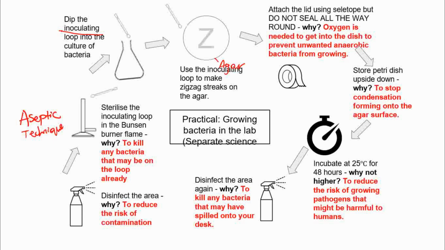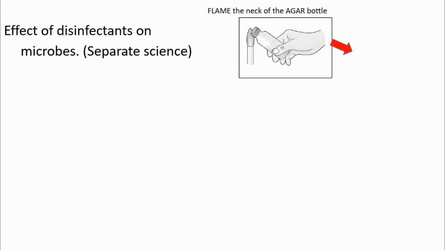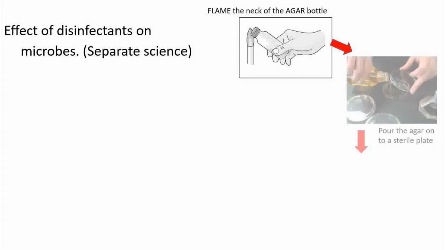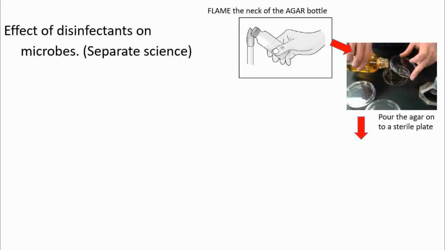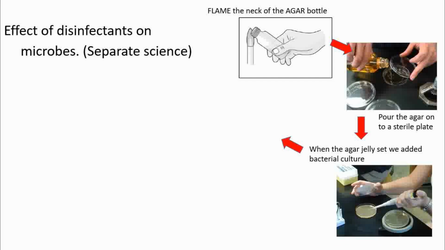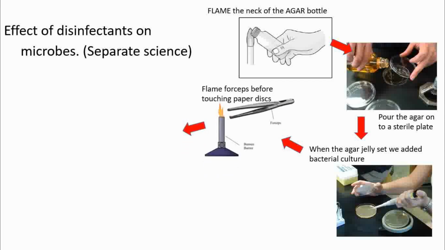Now, after you've prepared your bacteria, you can look at the next part of the practical, in which you're going to be investigating the effect of disinfectants on those microbes. So you're preparing your agar bottle, so you flame the area, aseptic technique. Good. Then you pour your agar into a sterile plate. When the agar gel is ready, we add our bacteria with that Z shape we discussed before. Now you're going to use forceps to collect your paper disc, which has been soaked in some sort of disinfectant or antibiotic.